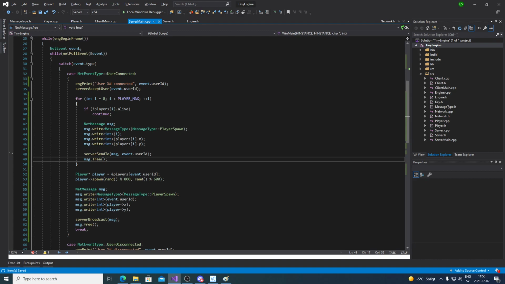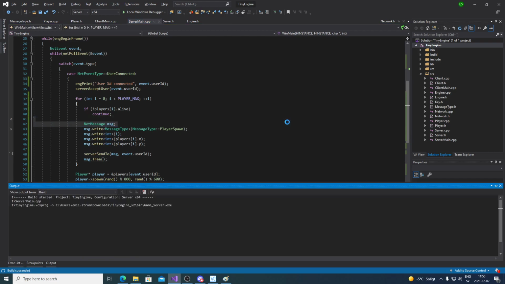Hopefully this makes sense. We're kind of just doing the same thing, but for new users, we're also sending all other players that are already there. And say like, hey, you came in late, spawn these players. Okay. So let's run this. See what happens.